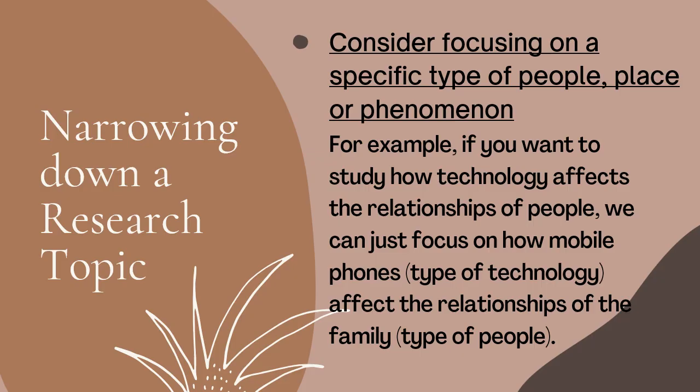So, what kind of relationship are we talking about? You may focus on family, so the effects of using mobile phones to the relationship of the family members. So that may become a little more narrow, a little more specific if you focus on a specific type of people, place, or phenomenon.